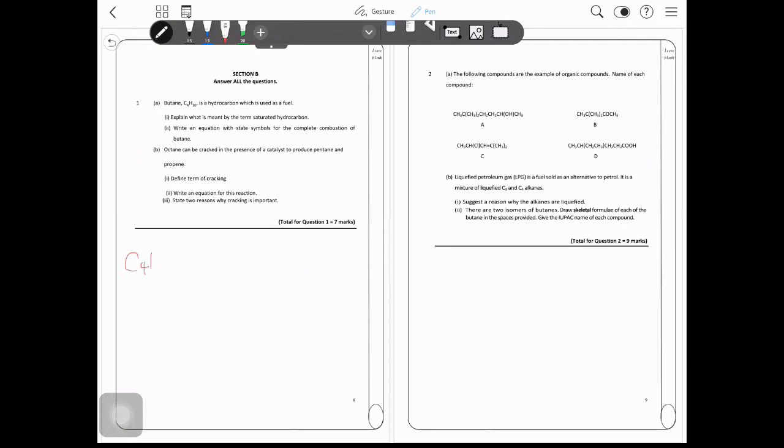So C4H10 combustion means in the presence of oxygen it will produce carbon dioxide and also water. Since it requires state symbols, C4H10 is a gas, and oxygen is also a gas. Carbon dioxide is a gas and water is a liquid, so just balance it up. We need 4 carbon on the right hand side, then 5 water for the hydrogen, and to balance the oxygen we have 13/2 O2.